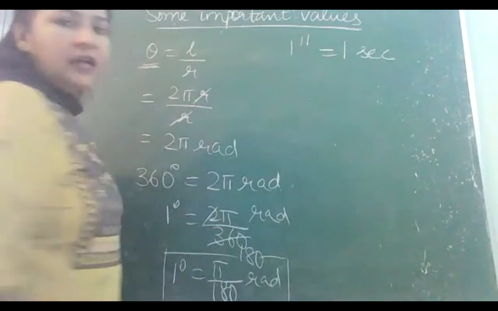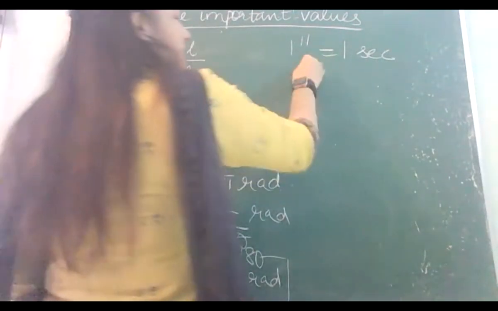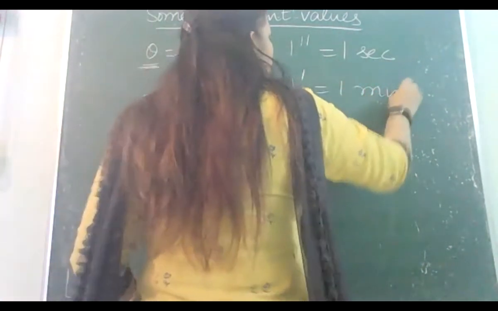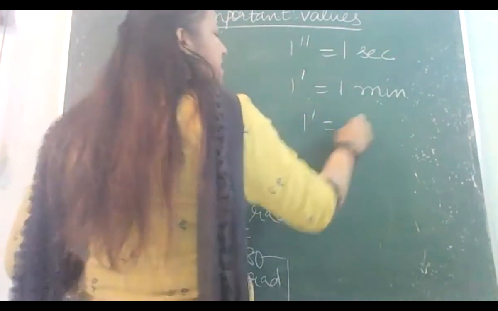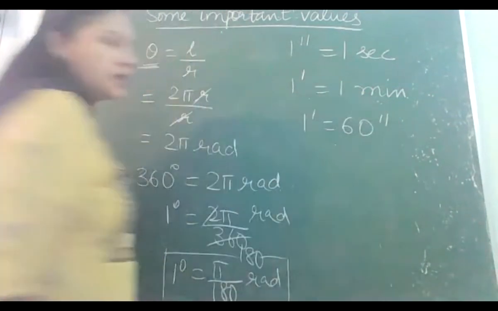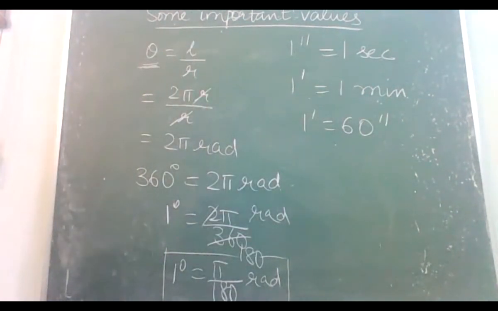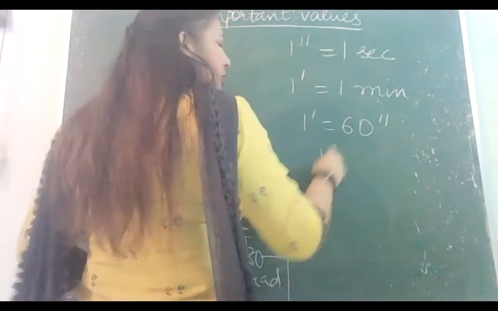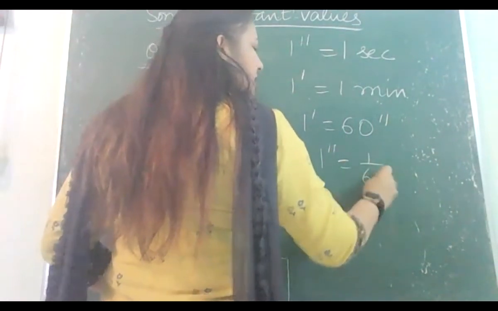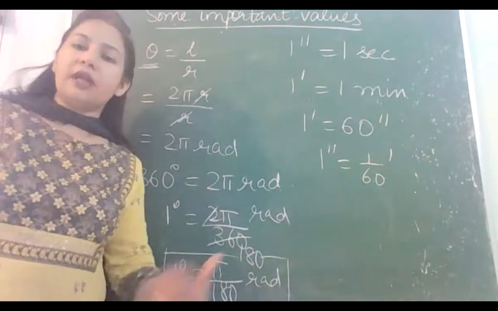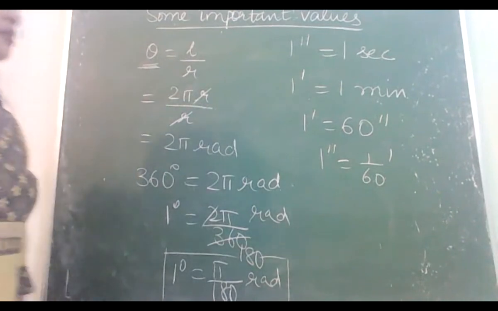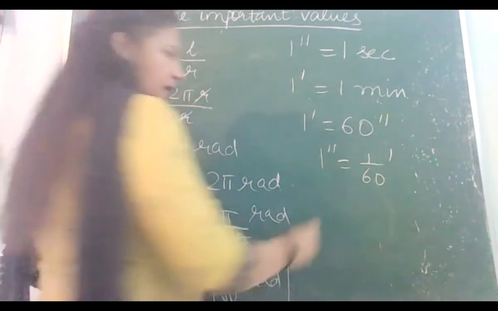Now, you know that 1 second. First of all, note down the symbol. If we have double dash, that would indicate 1 second, and if it is single dash, that would mean 1 minute. So you know 1 minute is 60 seconds. So how can we write 1 second is 1 by 60 minutes? We are right now going to convert seconds into radians.